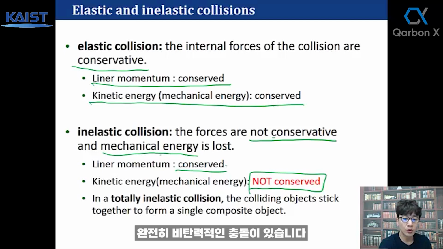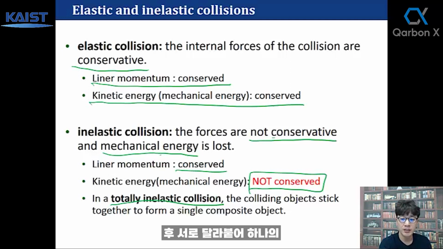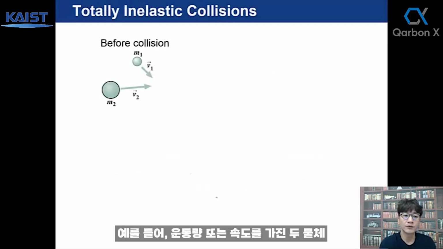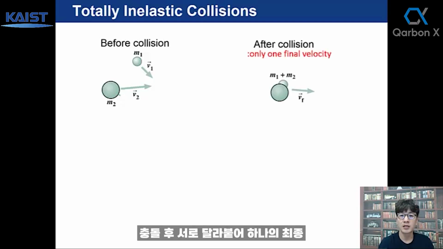There are totally inelastic collisions. What we mean by a totally inelastic collision is that the colliding objects stick together to form a single composite object after the collision. For example, if 2 objects M1, M2 have separate velocities and are separated initially, and after the collision they stick together and proceed with one final velocity.